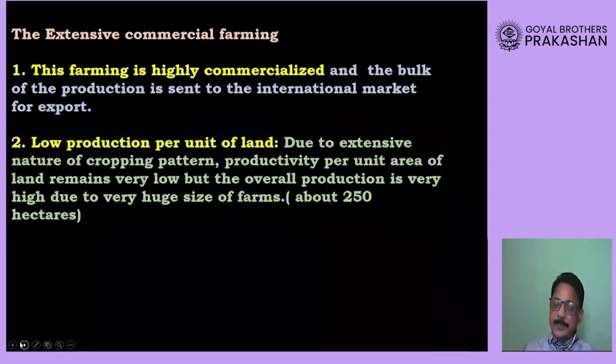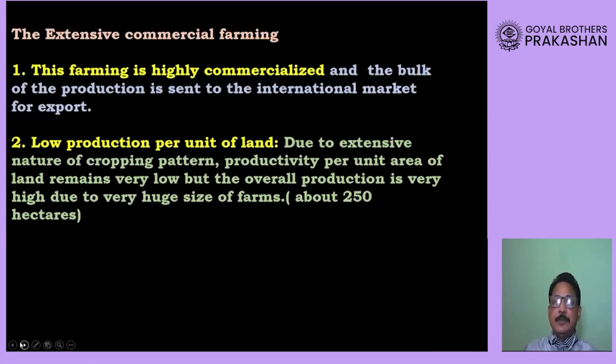Now in extensive commercial farming, dear students, this agriculture is highly commercialized, and here bulk production, maximum production, is done on a very huge piece of land, where he is growing maybe wheat or rice or some cash crops, and selling them in order to earn maximum income.